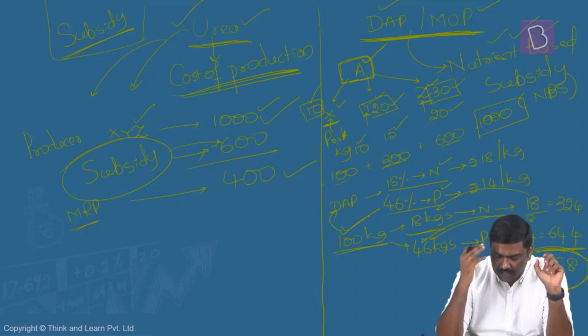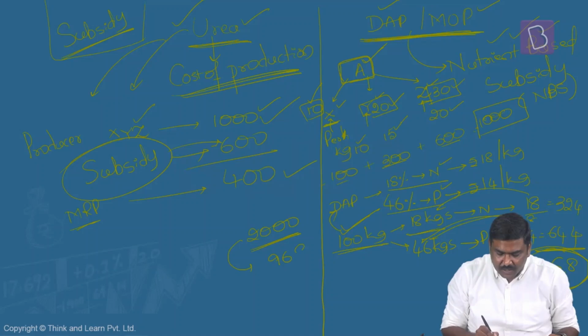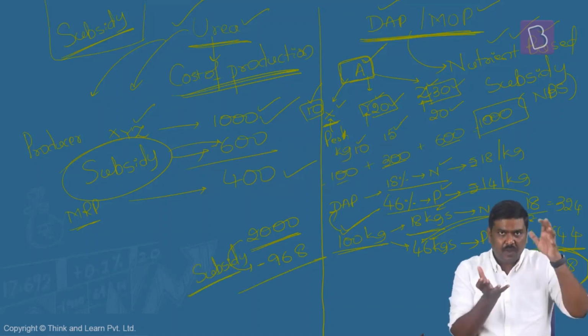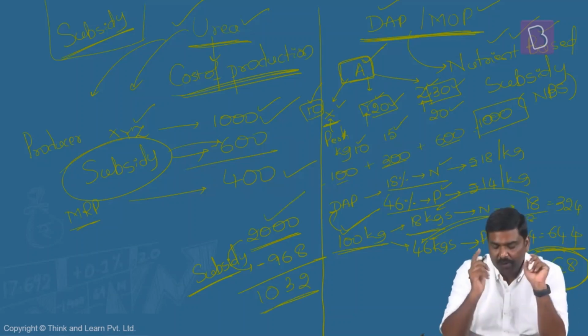And let's say hypothetically, I'm just taking a hypothetical number here. Imagine you wanted to sell the DAP at 2,000 rupees. Out of this, 968 rupees you receive in the form of subsidy. So you will sell the diammonium phosphate of 100 kg at 1,032 rupees. This is how the subsidy will be provided by the government in case of diammonium phosphate.